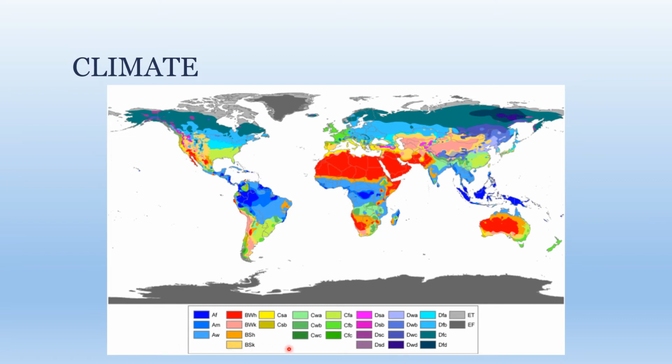Here at the bottom is the key. As you can see, there are quite a few different climate classifications, but they're set into a few different groups. We'll start over here with the first group being tropical climates. Those are going to be found between the tropics, as the name indicates, along the equator. You can probably recognize areas such as the Amazon, the Congo, areas in Indonesia, Southeast Asia, and those are areas that are tropical climates.